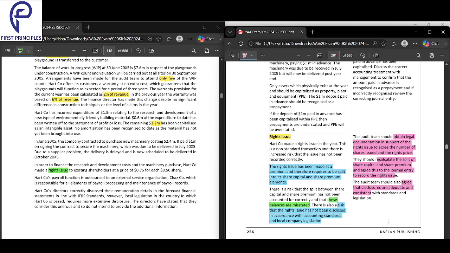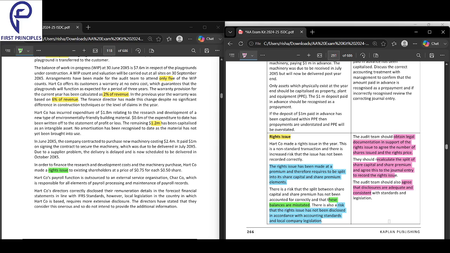So firstly, obtain legal documentation in support of the rights issue to agree the number of shares and the rights issue price. Second, recalculate the split of share capital and share premium and agree this to the journal entry. Next, the audit team should also agree that the disclosures are adequate and consistent.